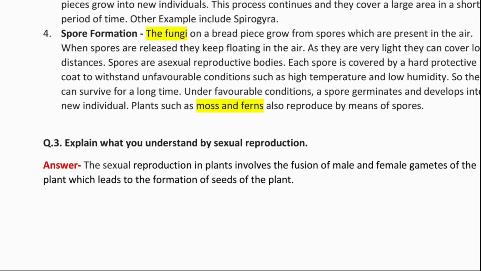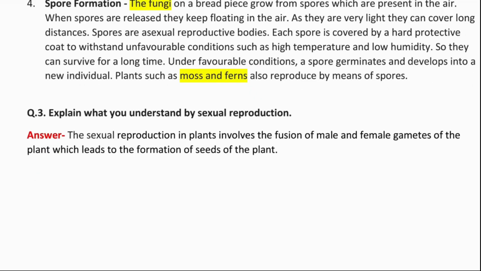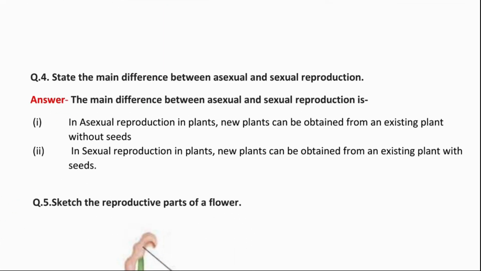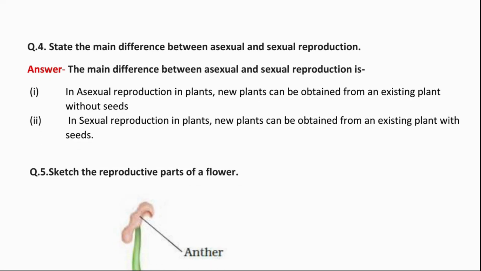Question 3. Explain what you understand by sexual reproduction. Sexual reproduction in plants involves the fusion of male and female gametes of the plant, which leads to the formation of seeds of the plant. Question 4. State the main difference between asexual and sexual reproduction. In asexual reproduction in plants, new plants can be obtained from an existing plant without seeds. So there is no need of seeds. But in sexual reproduction in plants, new plants can be obtained from an existing plant with the help of seeds.